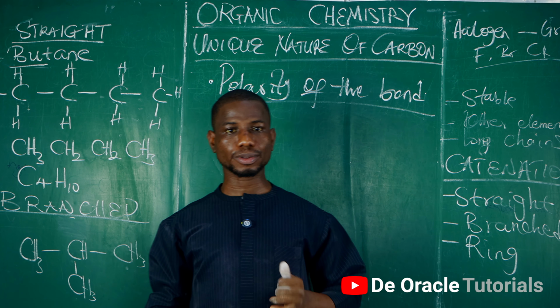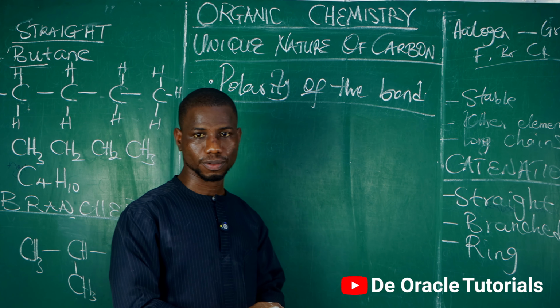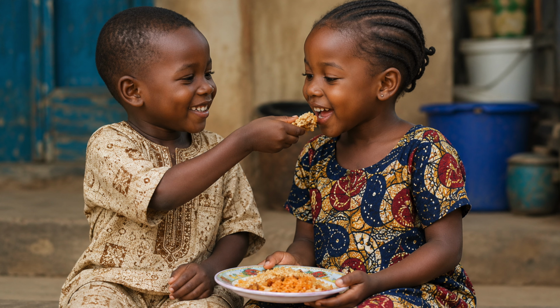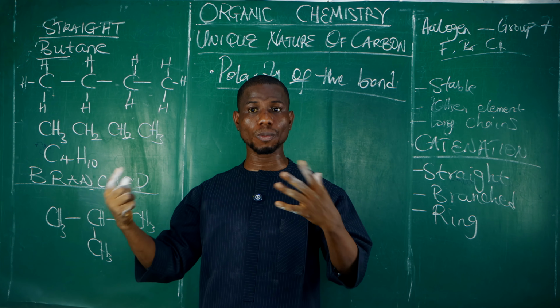Now we want to consider what is called the polarity of the bond. Now I want you to understand this. Imagine two children sharing food. If both take equal portions, we say the sharing is what? Balanced. True or false? But if one child drags more food to himself, the sharing becomes what? Uneven. In the same way, in chemistry, that is what is called bonding. Under bond, we have the ionic bond, the covalent bond, and dative bond, and so many of them.